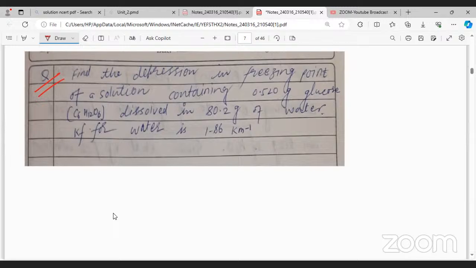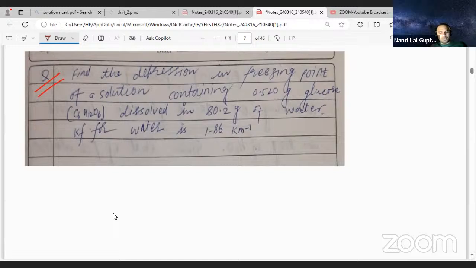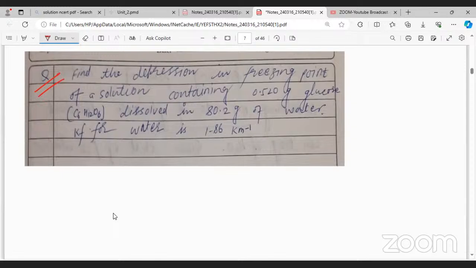KF for water 1.86 Kelvin per mole. So here we have this one, delta TF equal to. Where are you writing? It is not visible to me. So I will write here.